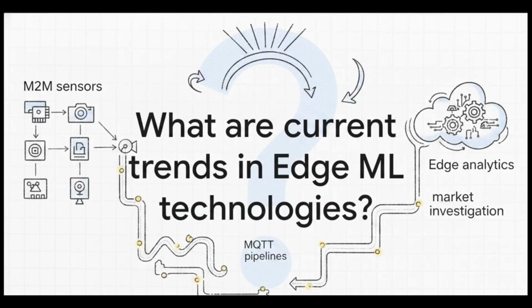We've laid out the blueprint today, from M2M sensors through MQTT pipelines straight to localized edge analytics. So I want to leave you with this final thought to chew on. What are the current trends in edge machine learning technologies available in the market today? How is this blueprint evolving right now?